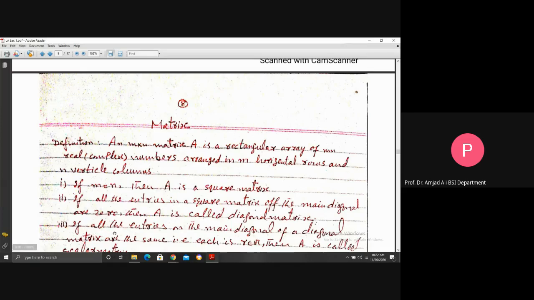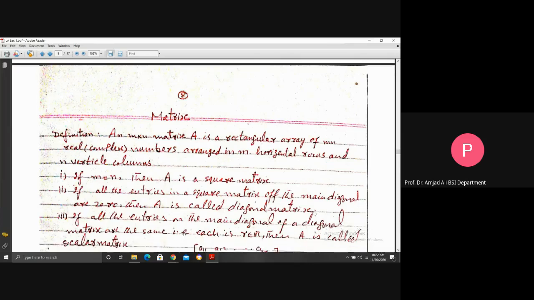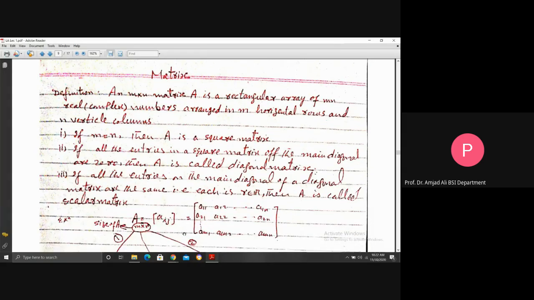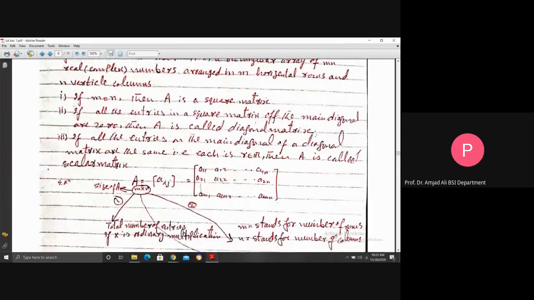Third, if all the entries on the main diagonal of a diagonal matrix are the same, that is, each is the same real number, then A is called a scalar matrix. Example: A equal to m by n, which is Aij, can be expressed like this: A11, A12, A1n, similarly Am1, Am2, Amn. We have here 1, 2 up to m.